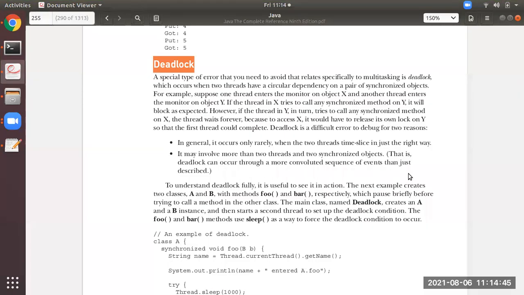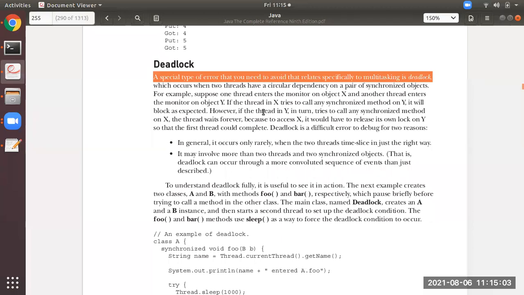So now listen, students. The next topic is deadlock. It is one kind of error, or we can say it is a special type of error. You can see over here. You can read. It is a special type of error that you need to avoid that relates specifically to multitasking, which is a deadlock. You have got a few concepts related to deadlock in a subject like operating system.